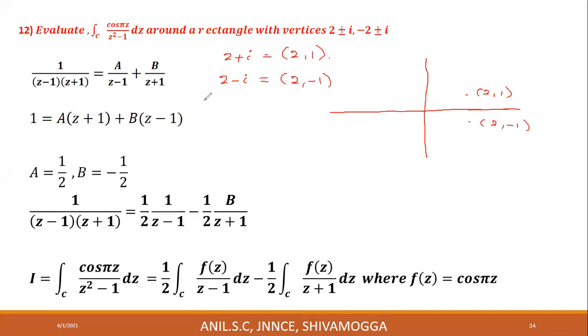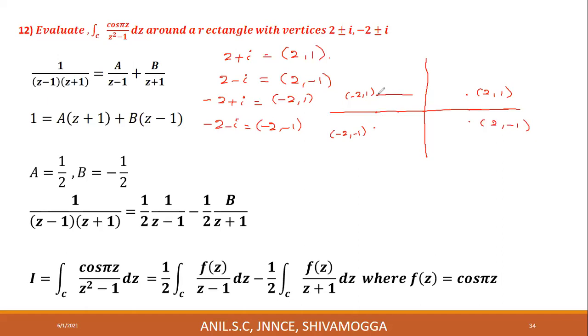Minus 2 plus i means minus 2 units along the x-axis and 1 unit along the y-axis. This is the negative x-axis. Minus 2 will be here, and 1 along the y-axis is here. Minus 2, 1. Next, minus 2 minus i: real part minus 2 and imaginary part minus 1. Minus 2 units along the x-axis, minus 1 along the y-axis. This will be the point whose coordinates are minus 2, minus 1.